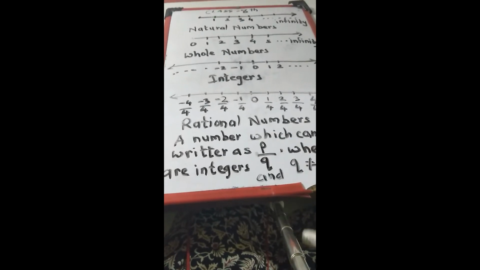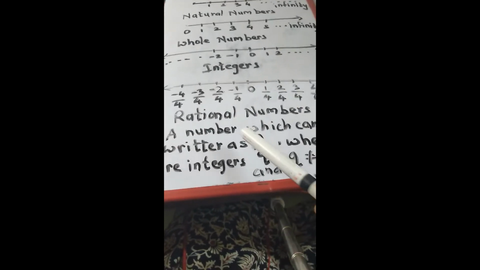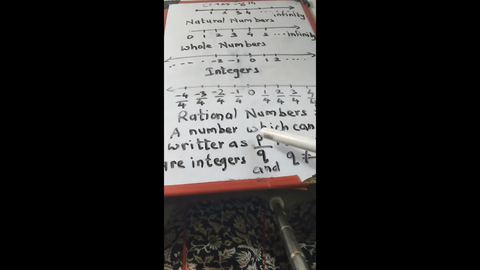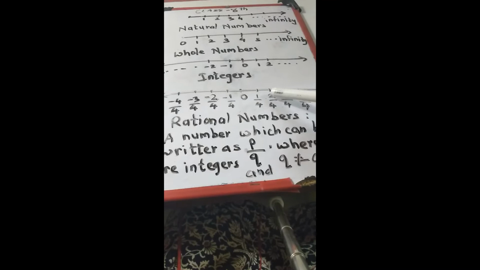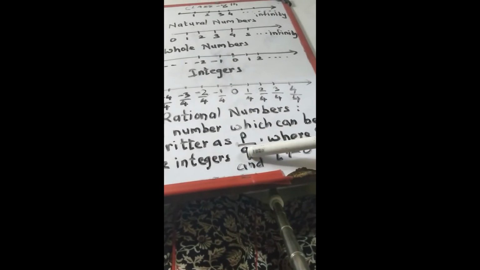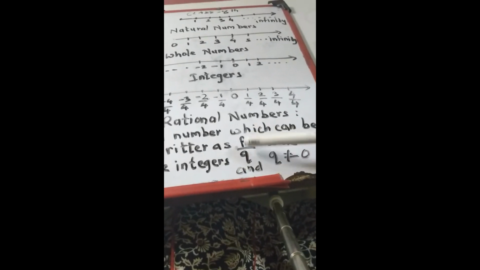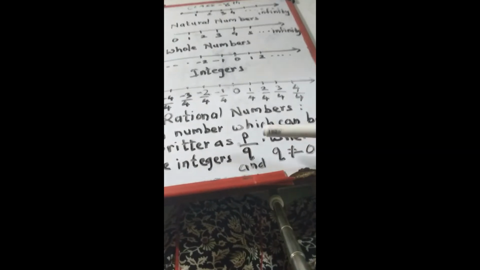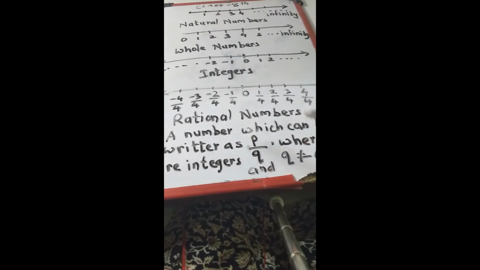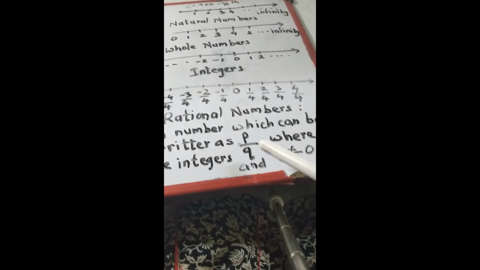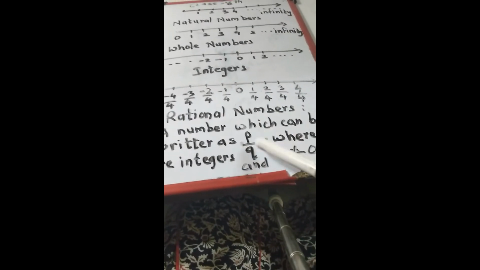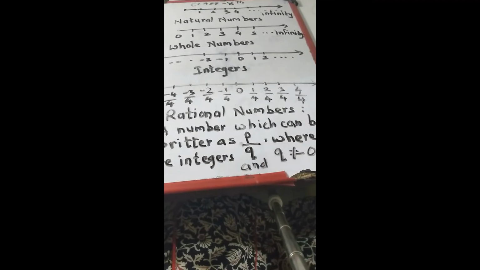What is the definition of rational numbers? A number which can be written as P upon Q. Same thing, 2 upon 4. That means P upon Q, where P and Q both are integers. P as well as Q both have to be integers, and Q should not be equal to 0, because any number divided by 0 doesn't mean anything.